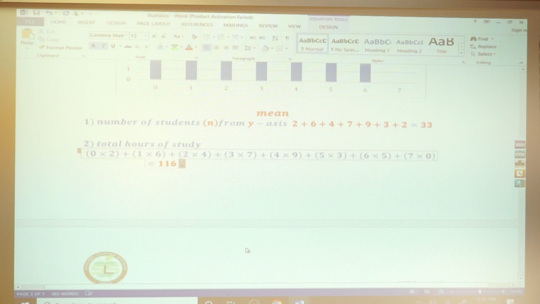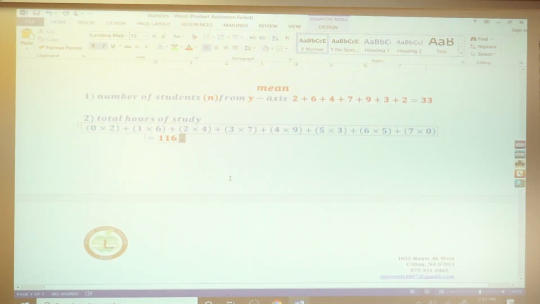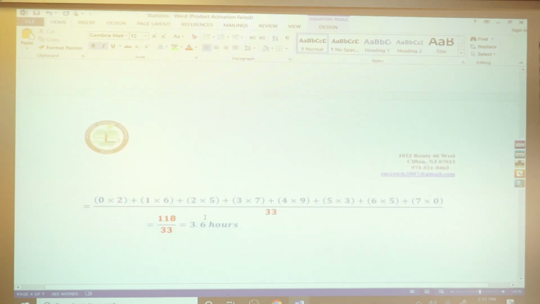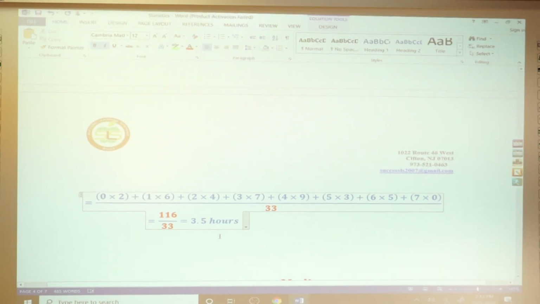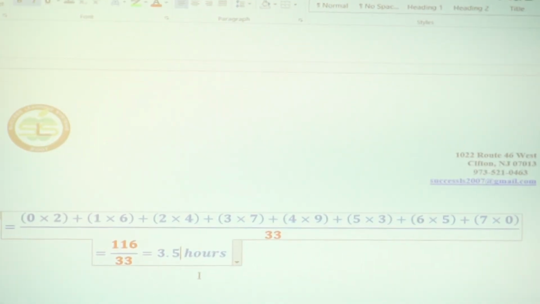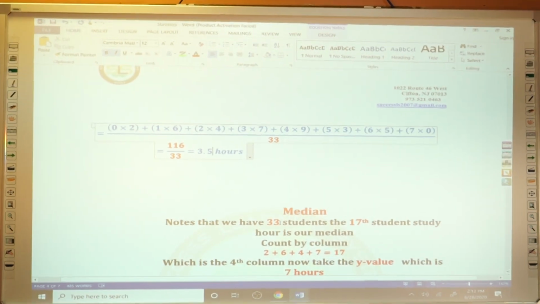Now we divide 116 by 33, the number of students. It's 3.515, so round to the tenth. The average number of hours the students study for the exam in this school is 3.5 hours.